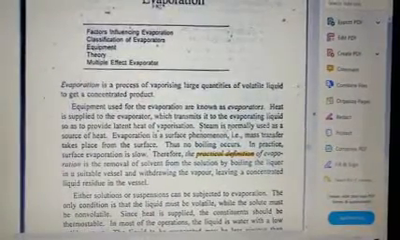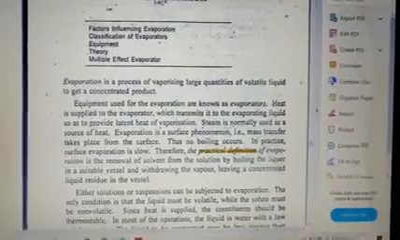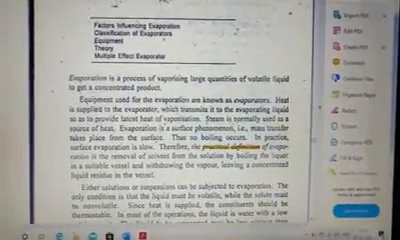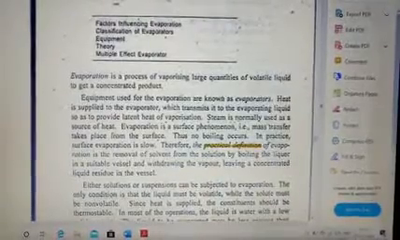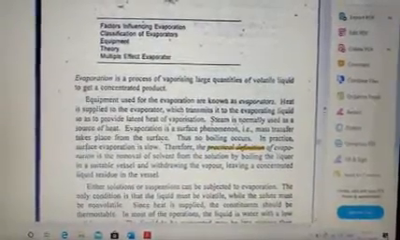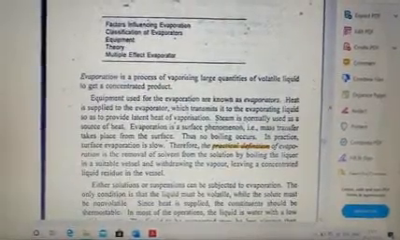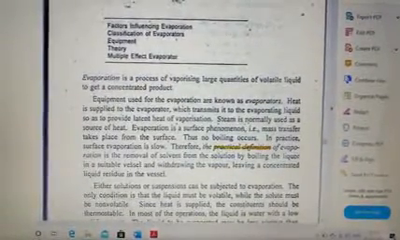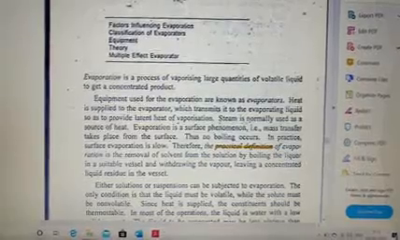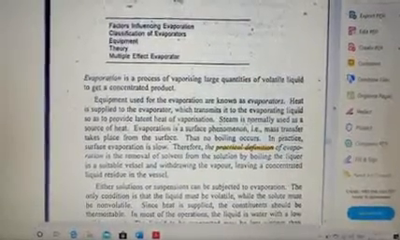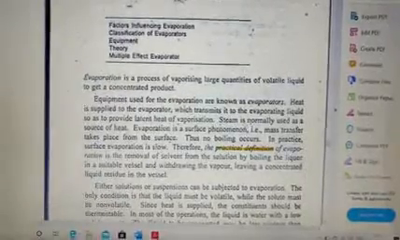Now see the practical definition. In technical terms, evaporation is defined as the removal of solvent from the solution by boiling the liquor in a suitable vessel and withdrawing the vapor, leaving a concentrated liquid residue in the vessel.